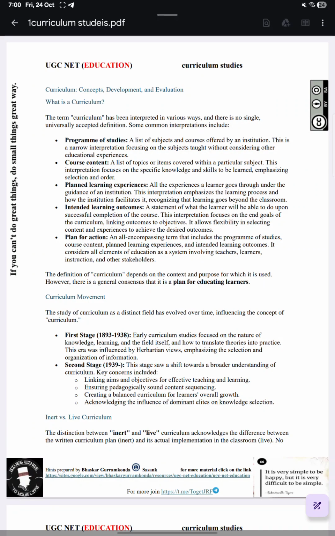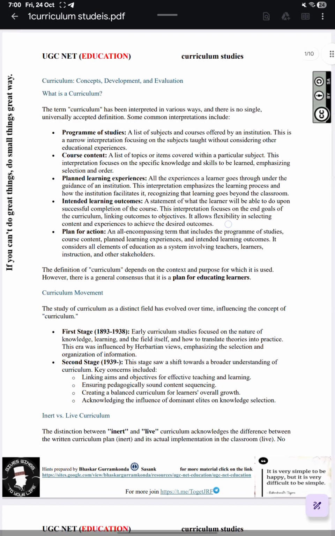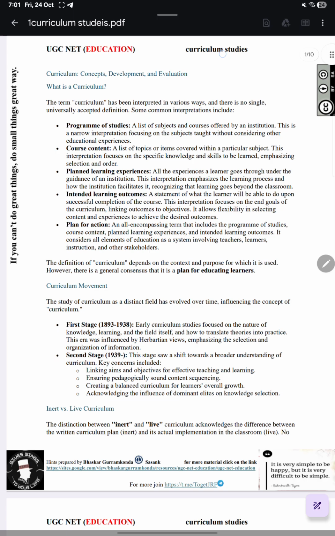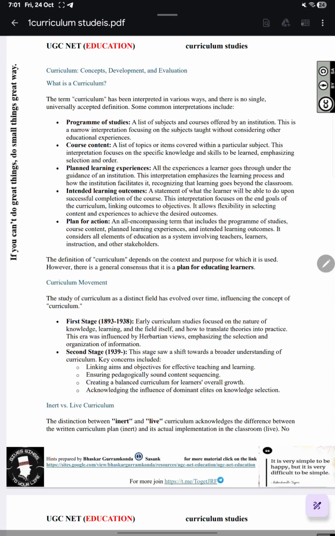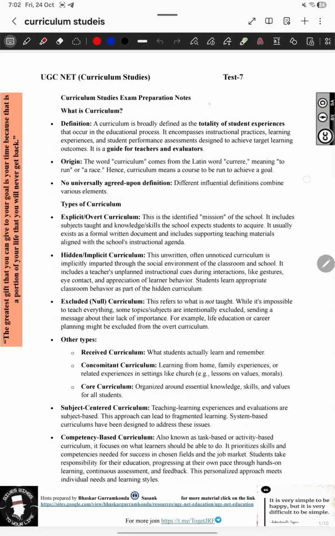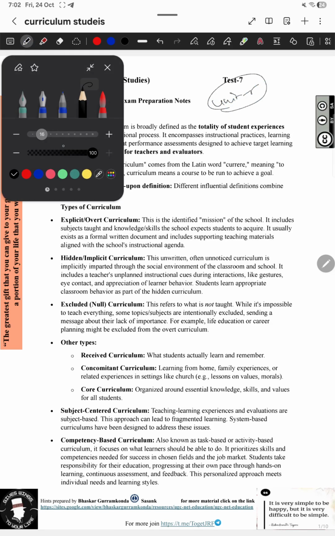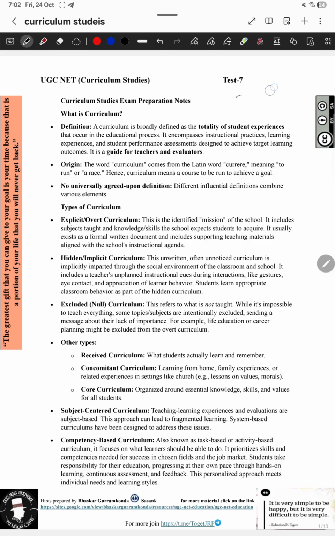So today we'll see a very quick revision about curriculum studies, which is unit 5. So we all know it is unit 5 of UGC NET education. So we'll see very quickly about the curriculum and curriculum studies.